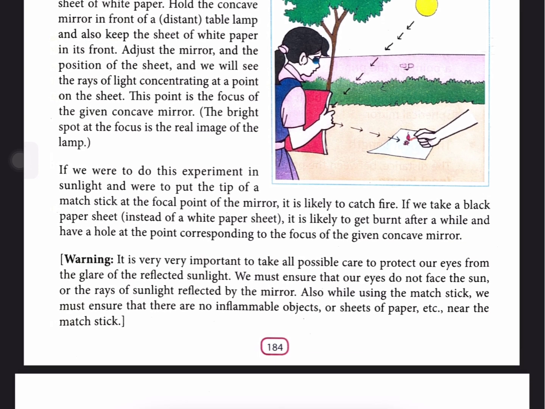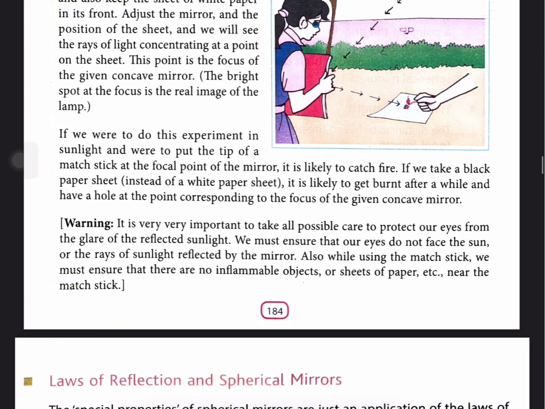But this should be done very carefully, because it is very important to take all possible care to protect our eyes from the glare of the reflected sunlight. We must ensure that our eyes do not face the sun or the rays of sunlight reflected by the mirror.